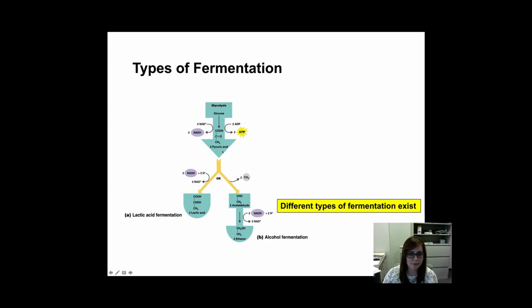So we have our pyruvate, right? And what can happen is you can get different types of fermentation. Some organisms, like us, are able to undergo lactic acid fermentation. The product of this reaction is lactic acid. This is a little bit toxic. And again, we generate our NAD+ so that we can run glycolysis.